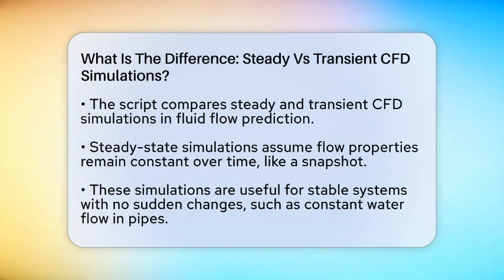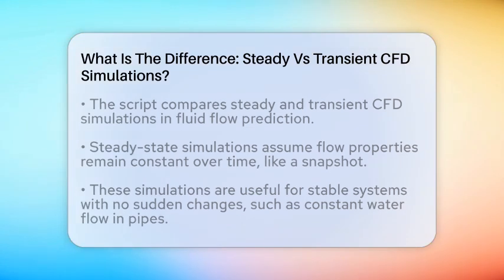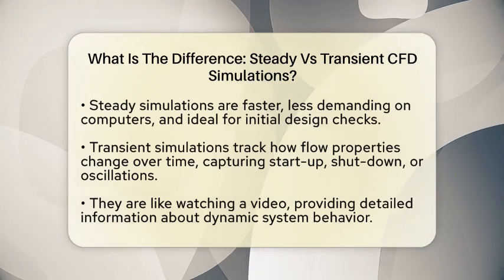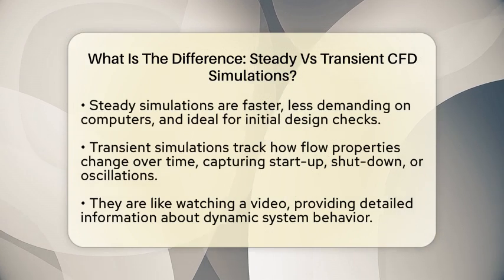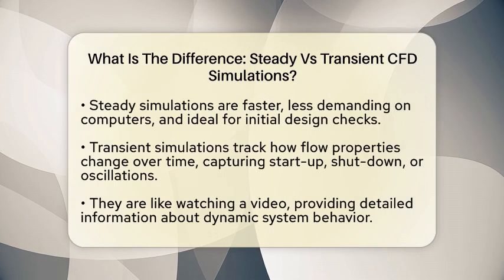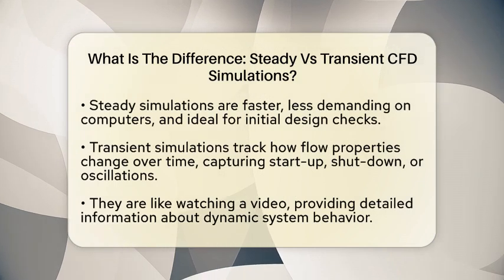For example, if you want to find out the average flow in a water pipe that runs constantly, steady-state modeling gives quick, reliable results. It's less demanding on your computer and faster to run, making it perfect for initial design checks or when conditions are constant.